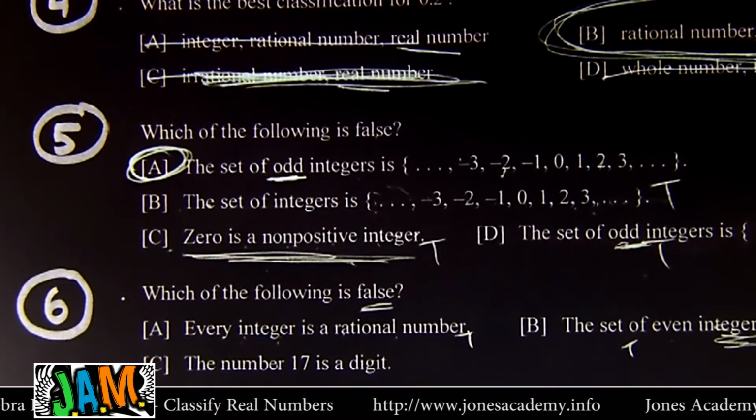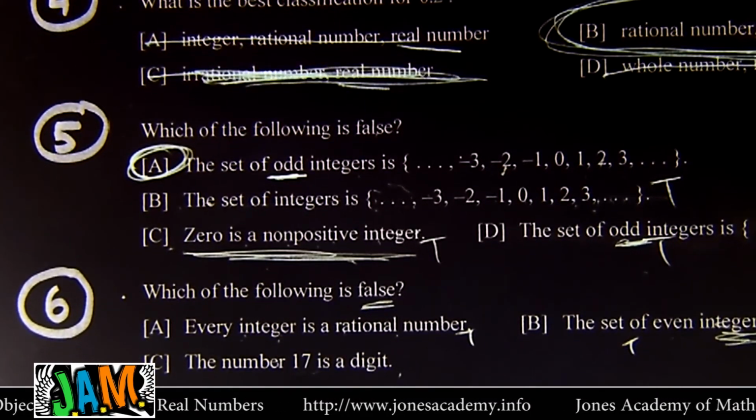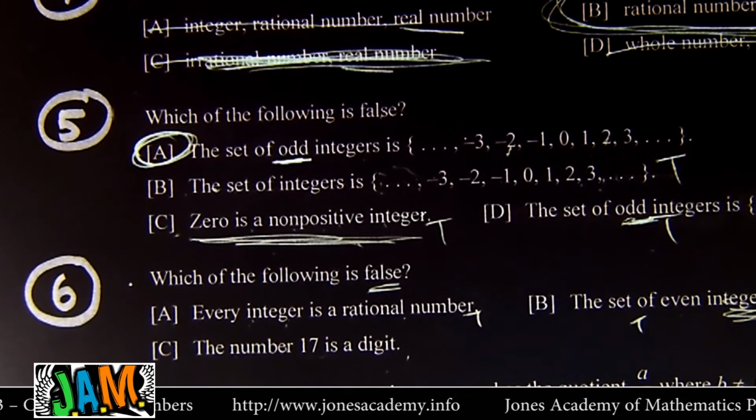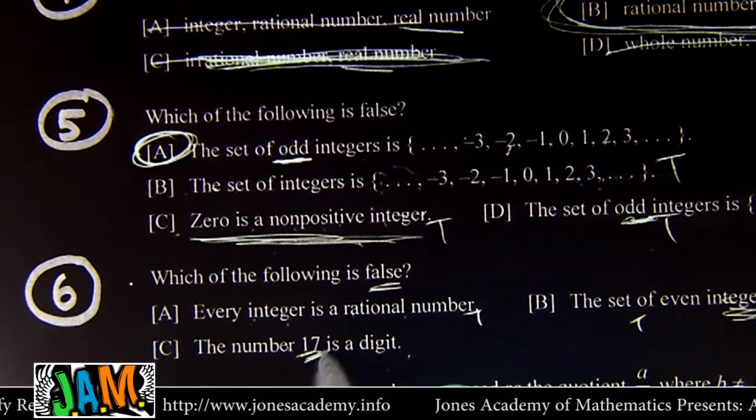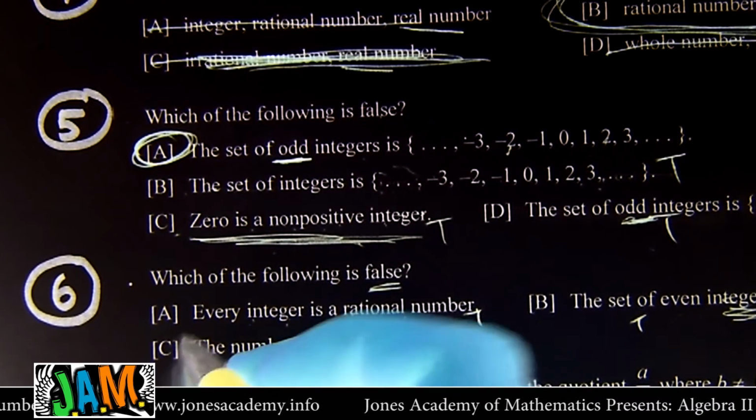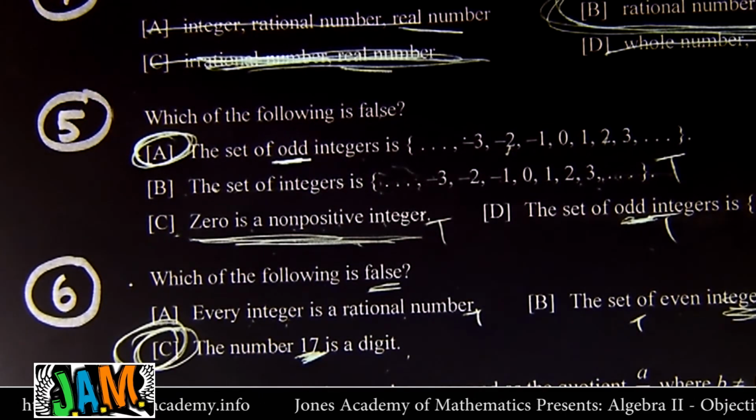Here we go. Here's Mr. False. The number 17 is a digit. Now, I mentioned that on the last page. I use that same number. Is 17 a digit? No, 17 is what we call a two-digit number. It's got a 1 and a 7. You, sir, are false, which means you are the answer.